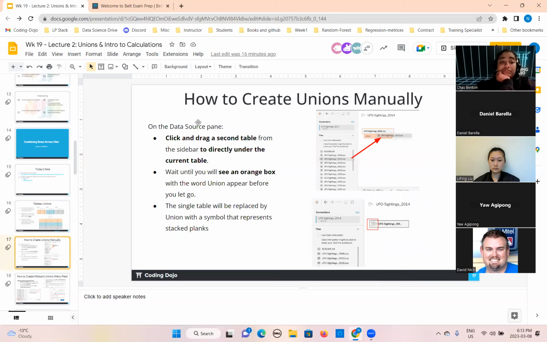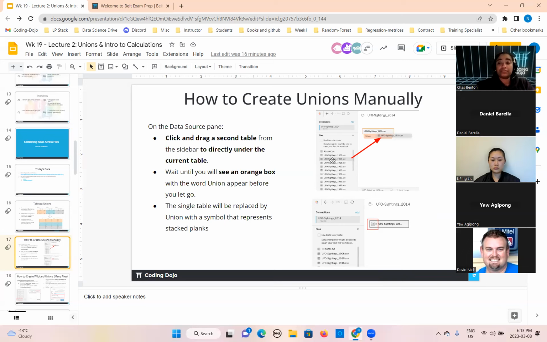You have two ways to do the union in Tableau. One way is manually. How can you do it manually? If you look at the picture on the right side, when you connect the data source in Tableau, it will start showing on the left sidebar all the files or tables. You can see here you have multiple CSV files. So the current file will be here, okay?